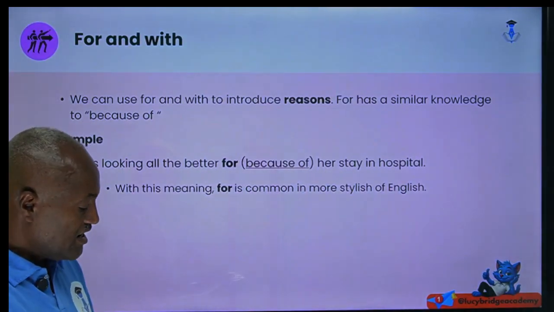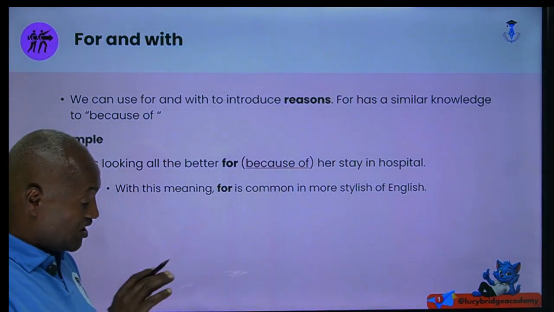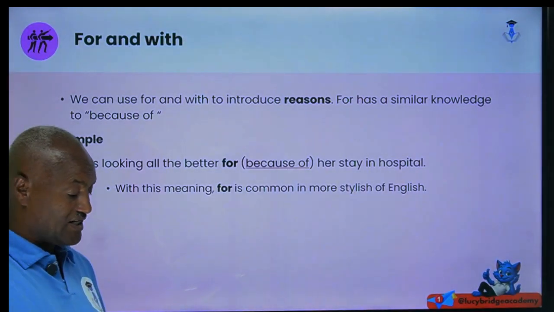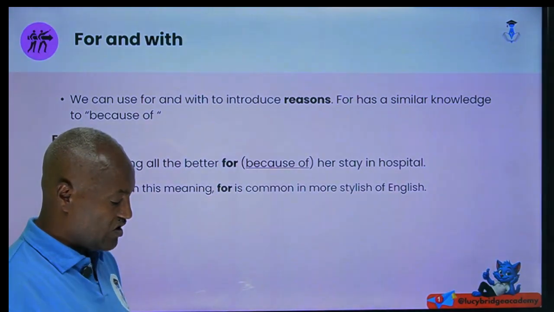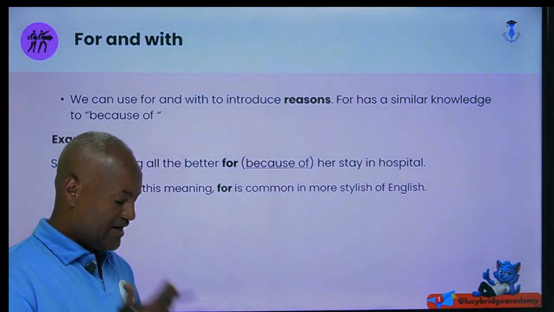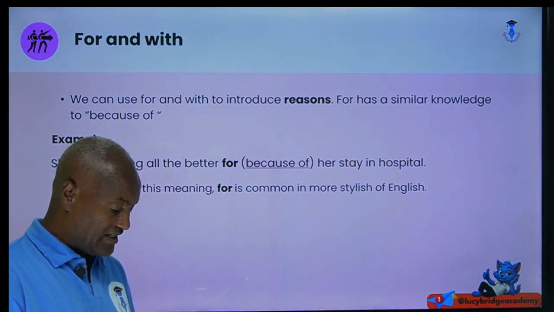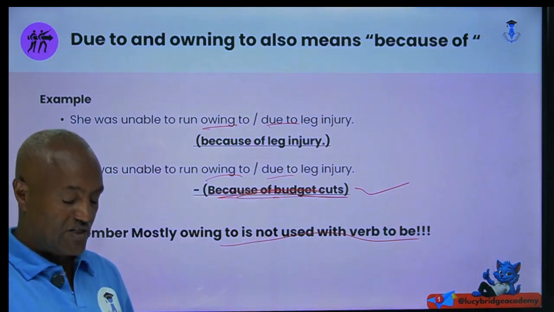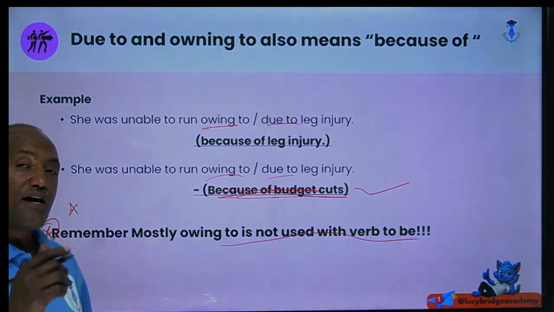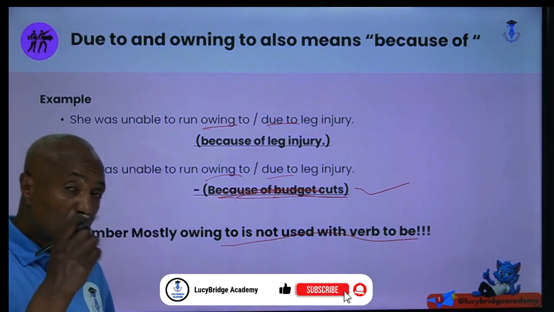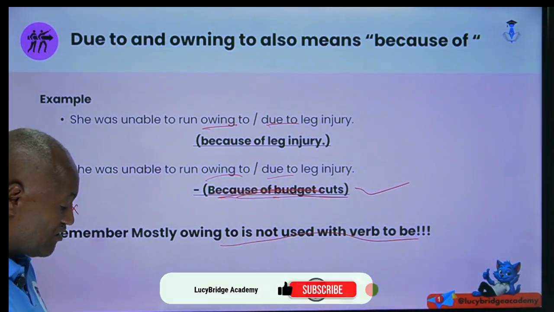This is what you have to remember. Later on, I will give you an exercise concerning where you can use owing to and where you can use due to. Especially, don't forget, this is an important point: when a sentence is constructed with the help of the verb to be, even if a phrase follows after the blank space, we use due to, not owing to. This is what you have to remember.